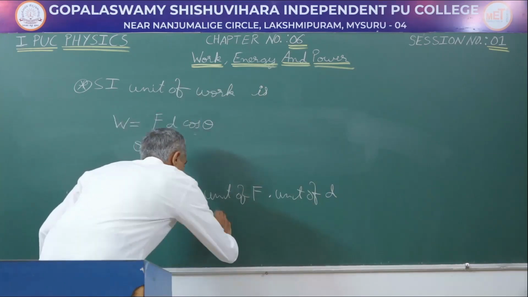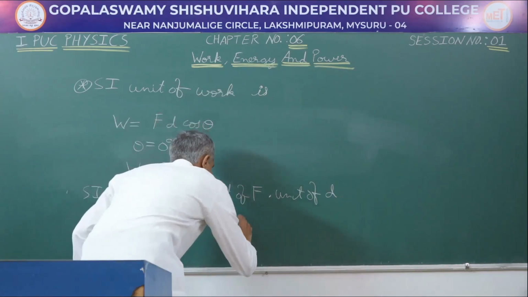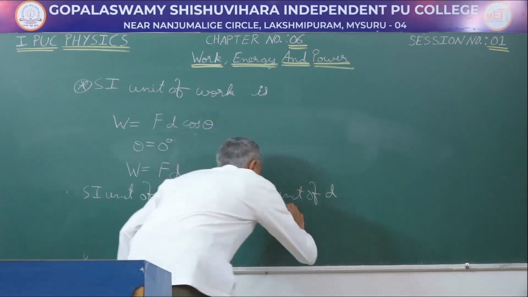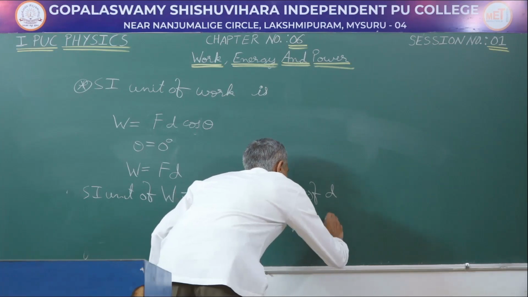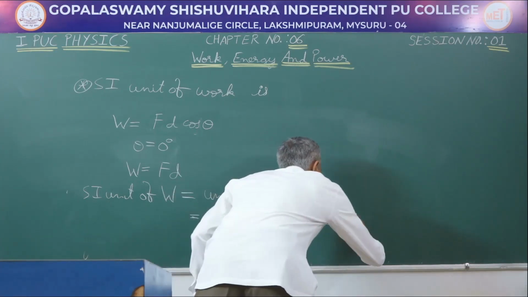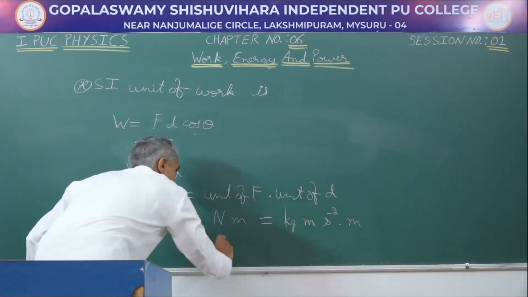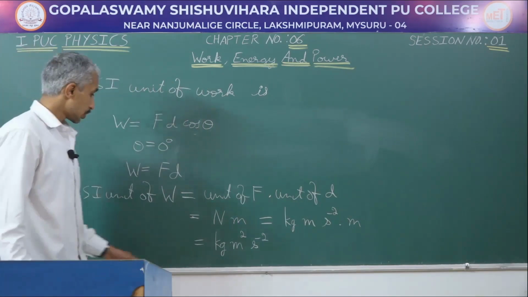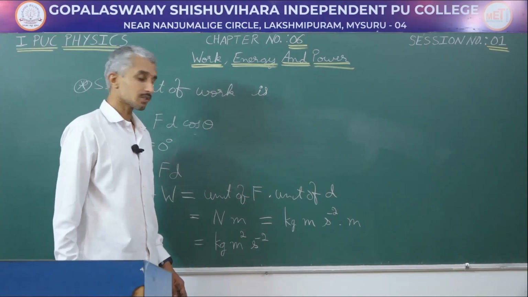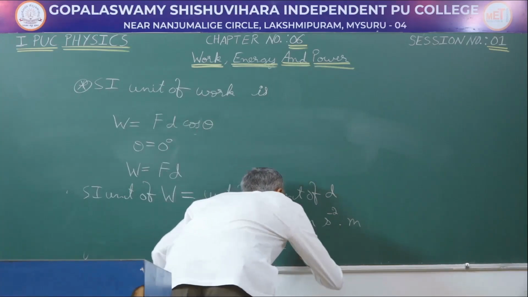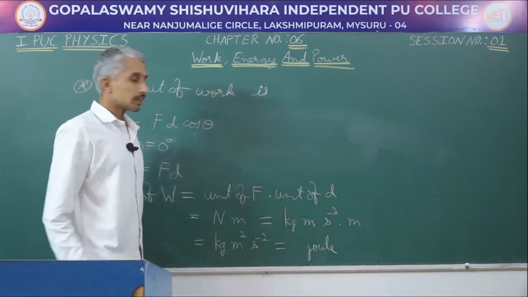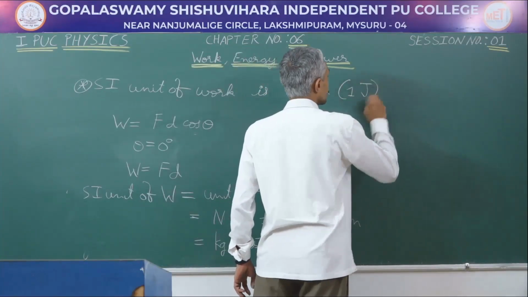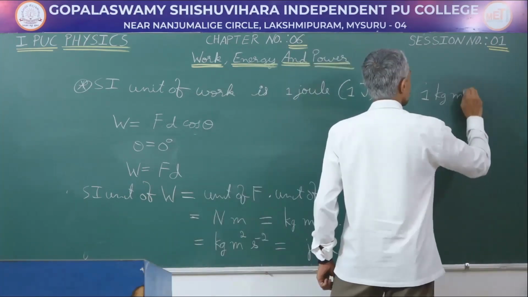What is the SI unit for force? It is Newton, and unit for displacement is meter. It is Newton meter, or Newton can further be written as kg meter per second square into meter. So, this will finally give us kg meter square per second square. So, the SI unit for work done is going to be kg meter square per second square, and this has been given a name which is joule. SI unit for work done is 1 joule, represented by capital J, which is nothing but 1 kg meter square